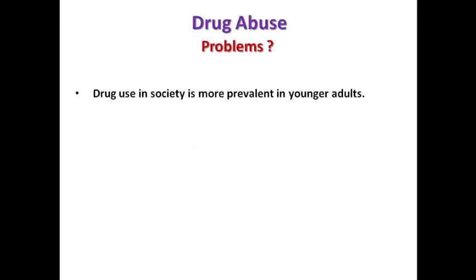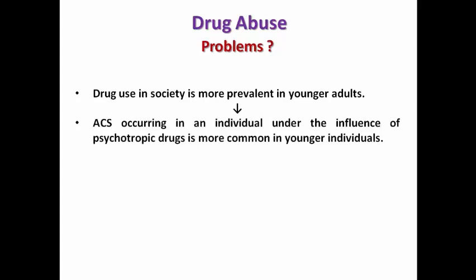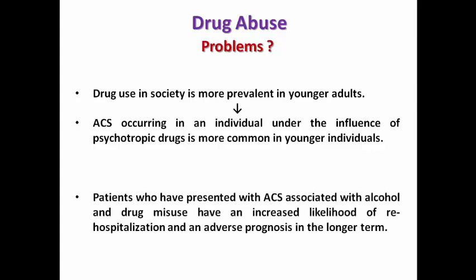Another famous problem that we may face with acute coronary syndrome is drug abuse. Drug use in society is more prevalent in younger adults. That's why acute coronary syndrome occurring in an individual under the influence of psychotropic drugs is more common in younger individuals. Patients who present with acute coronary syndrome associated with alcohol or illicit drug use have an increased likelihood of rehospitalization and adverse prognosis in the longer term.